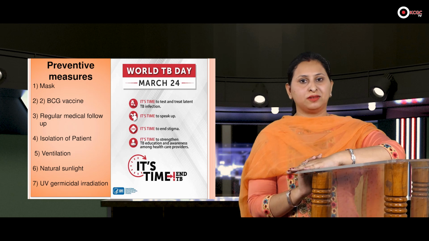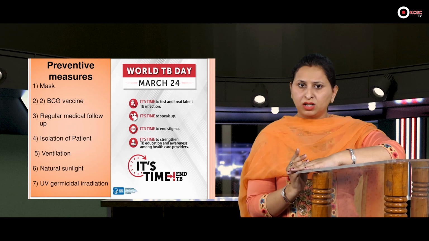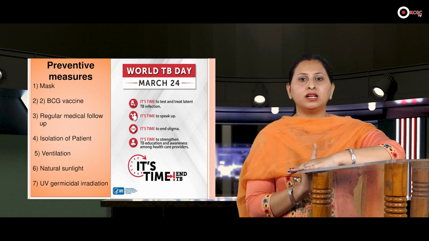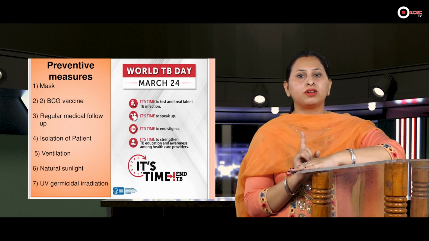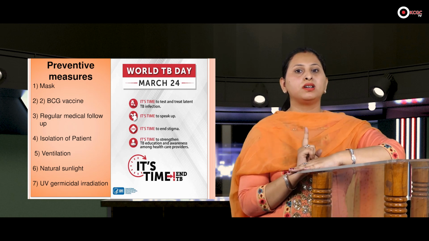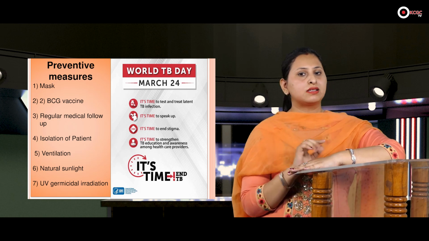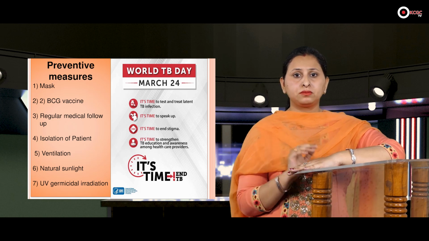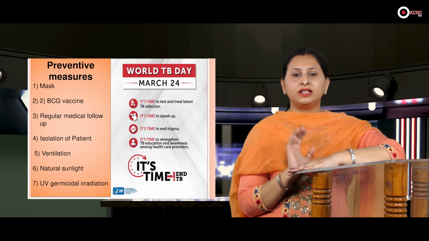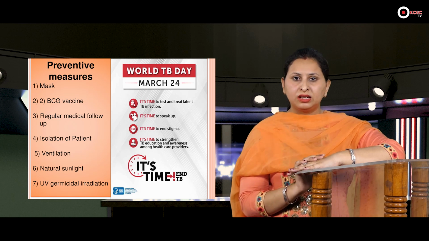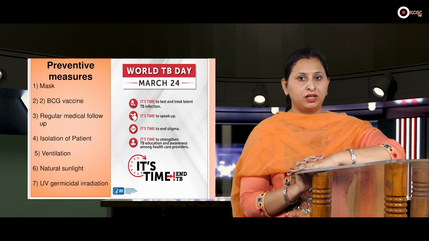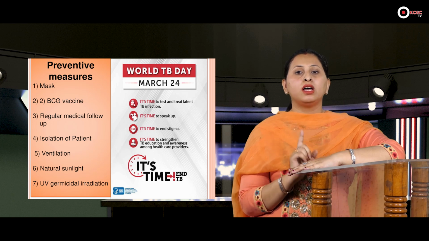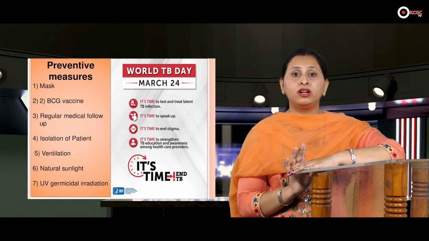Second one is mask. As we all know, it's a communicable disorder, a droplet infection, so we should wear the mask. Third one is isolation. If a person is suffering from tuberculosis, that person should be isolated, because he or she can spread the disease to other persons. Fourth one is ultraviolet germicide sprays in the rooms where the patient is living. Next is proper ventilation. There should be proper ventilation and proper sunlight, because due to sunlight these bacteria will die.